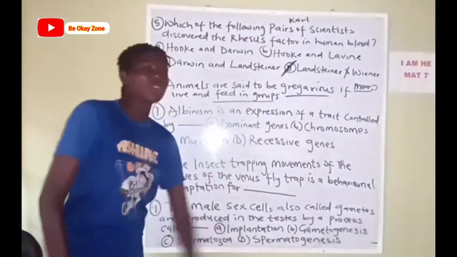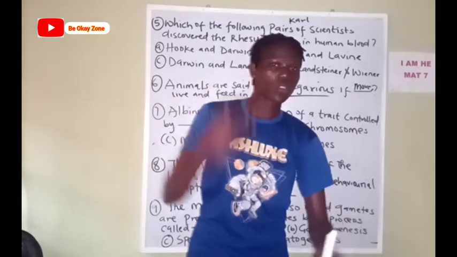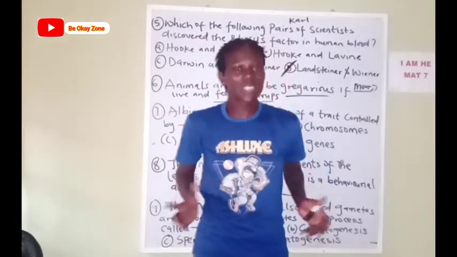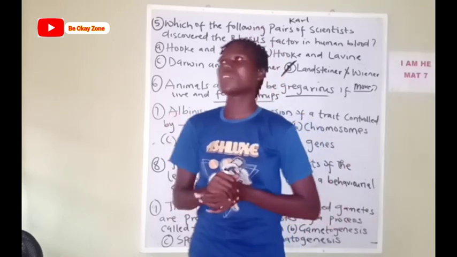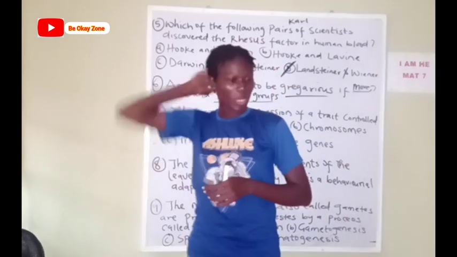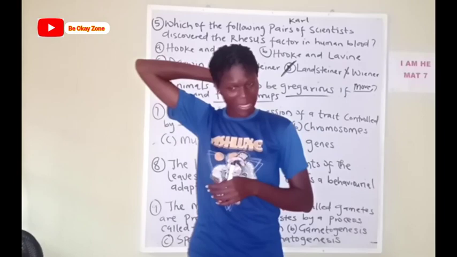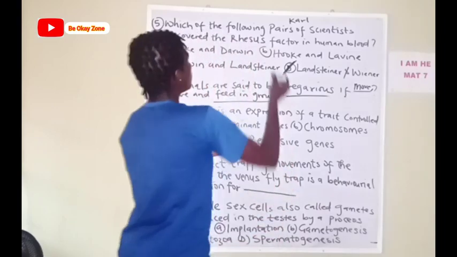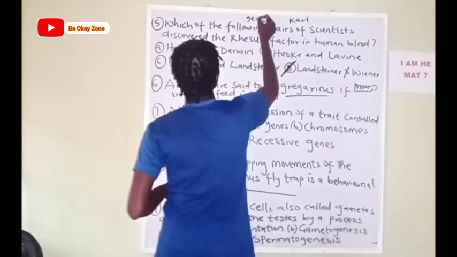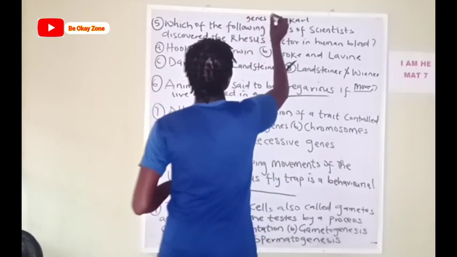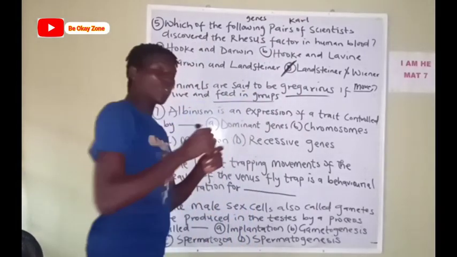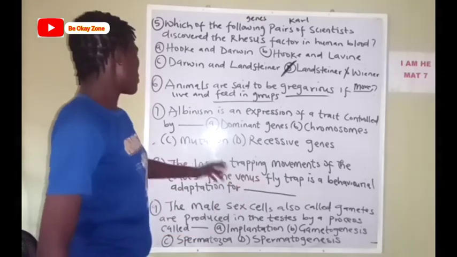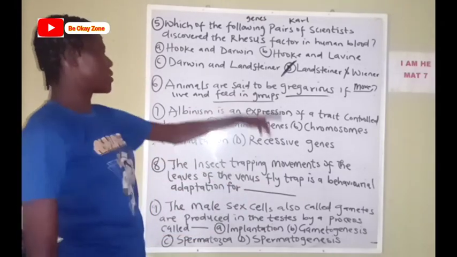Now, genes are found on the chromosomes. So that's to say chromosomes carry genes. Just note that genes are found on the chromosomes. So that does not really express albinism as a trait.